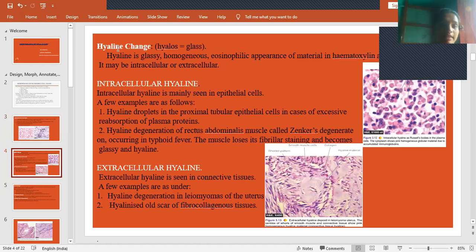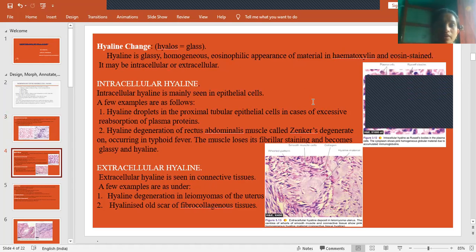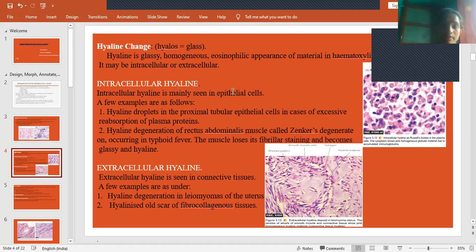Then what is hyaline change? Hyaline means glassy-like appearance. Hyaline is a glassy, homogeneous, eosinophilic appearance of material in hematoxylin and eosin stain. These are the stains which are used to stain the cells. Hyaline changes may be intracellular or extracellular. Intracellular hyaline is mainly seen in epithelial cells.